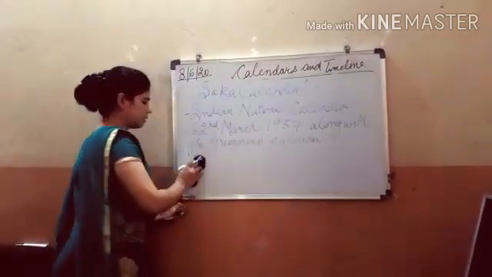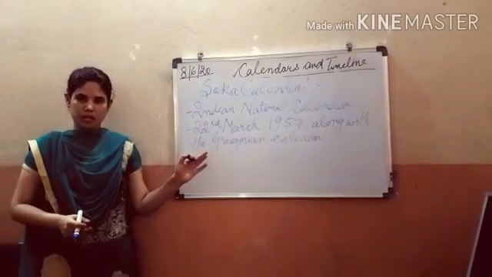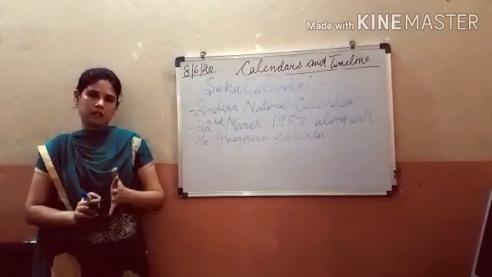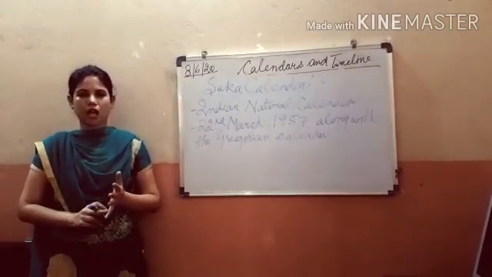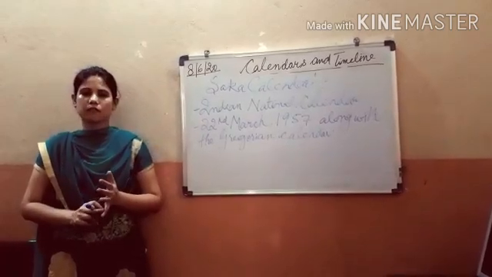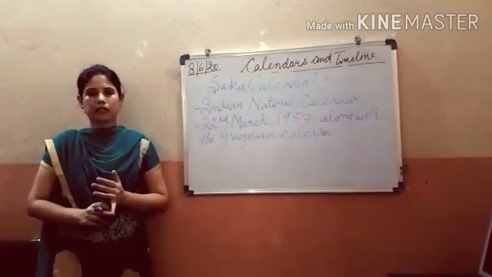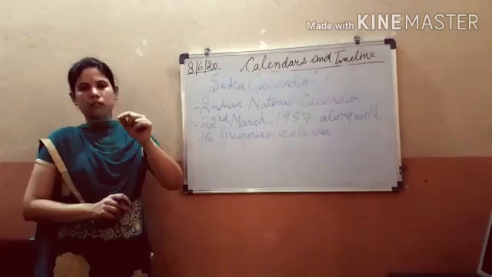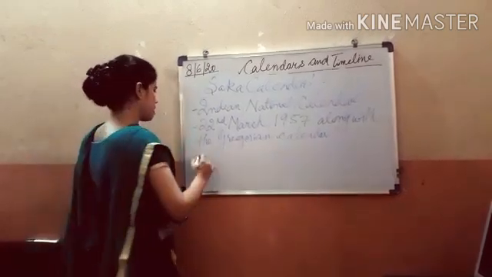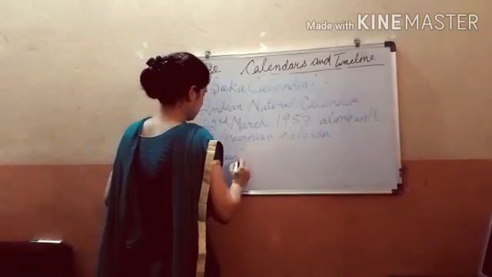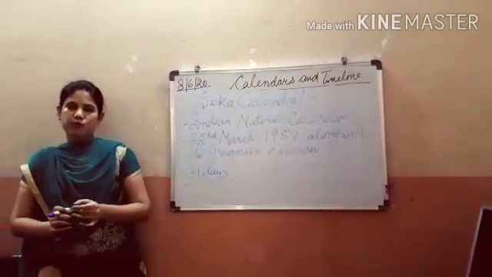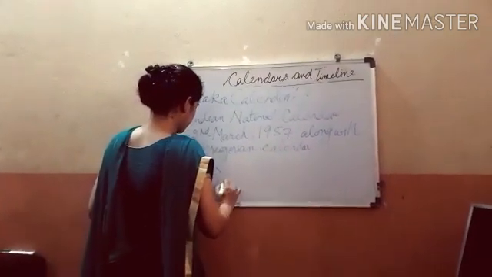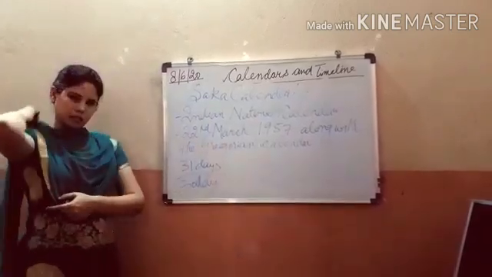Like the Gregorian calendar, this calendar also has 12 months, starting from Chaitra. The first month of the Saka calendar is Chaitra. The months are Chaitra, Vaishakh, Jyeshtha, Asadha, Shravana, Bhadra, Ashwin, Kartik, Agrahayana, Pausha, Magha and Phalguna. From Chaitra to Bhadra, the months have 31 days, and from Ashwin to Phalguna, the months have 30 days. That means 6 months have 31 days and 6 have 30 days.